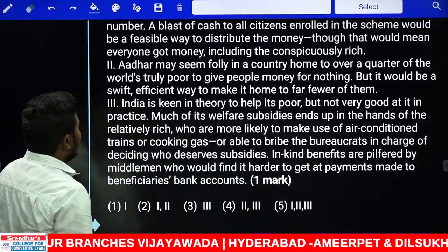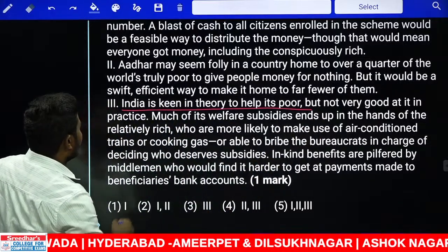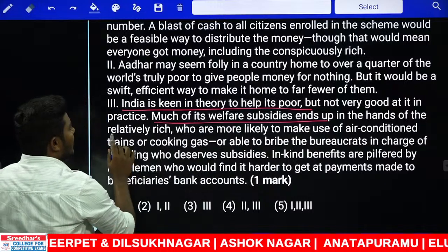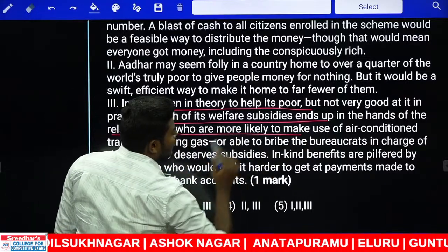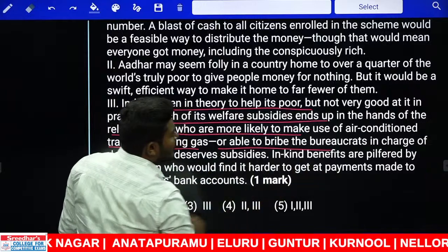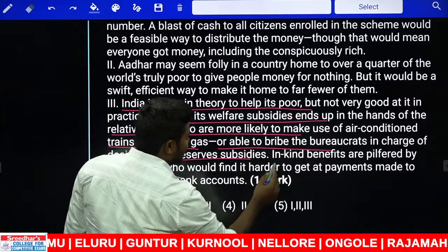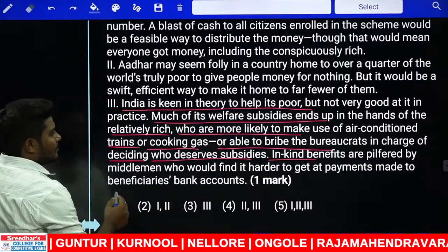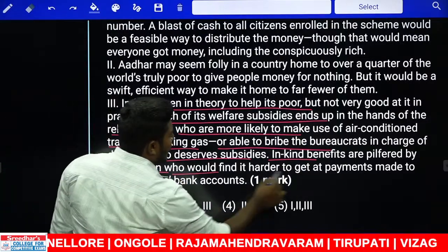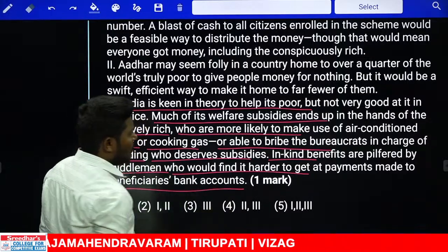What is the third one? India is keen in theory to help its poor, but not very good at its practice. Much of its welfare subsidies end up in the hands of the relatively rich, who are more likely to make use of air-conditioned trains or cooking gas, and are able to bribe the bureaucrats in charge of deciding who deserves the subsidies. In-kind benefits are preferred by middlemen, who would find it harder to get payments made to beneficiaries' bank accounts.